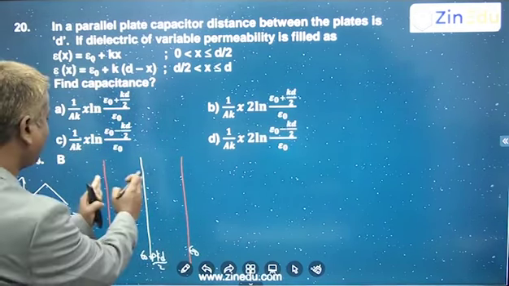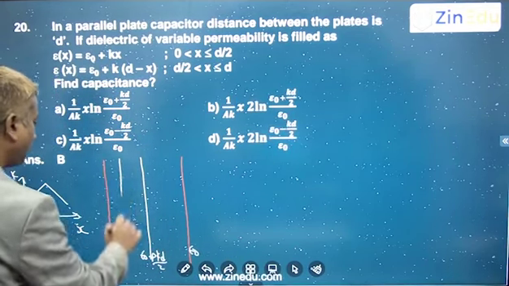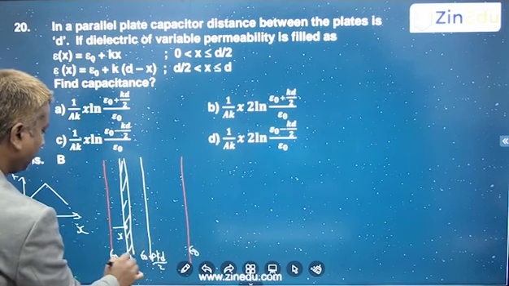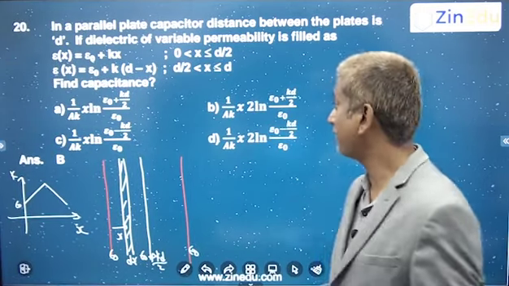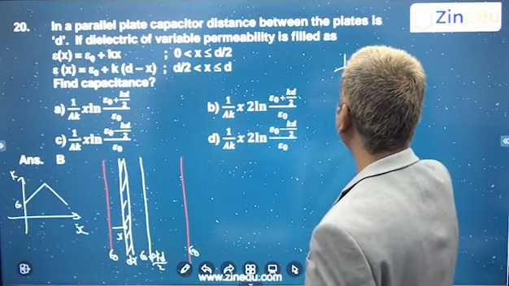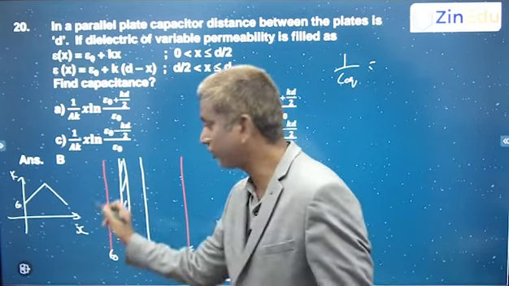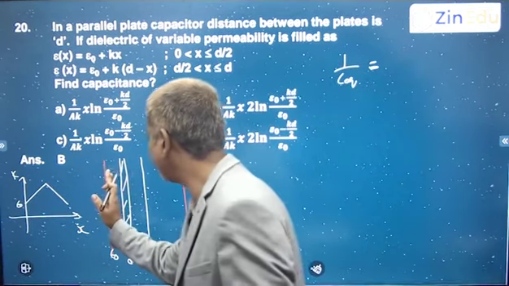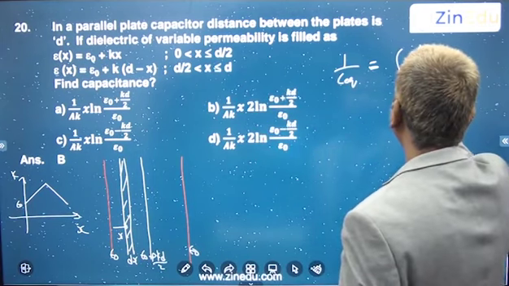Okay, first I'll solve for this. How do I solve for this? Take some small element of distance dx. Like this, all are in series. So 1 by C equivalent, only for this one I am solving, is equal to, because all such small elements are in series, the integral of 1 by dC.